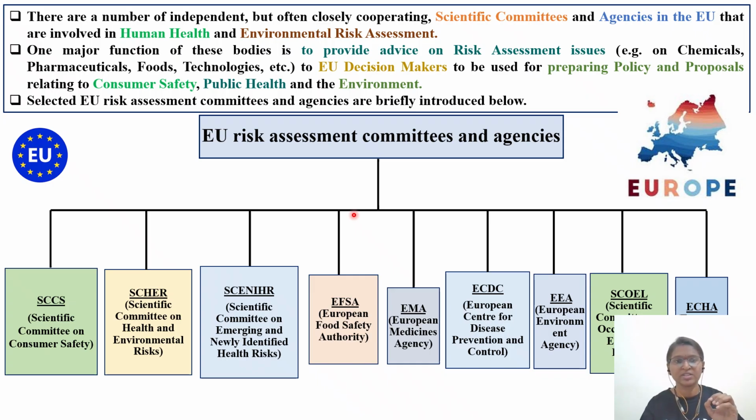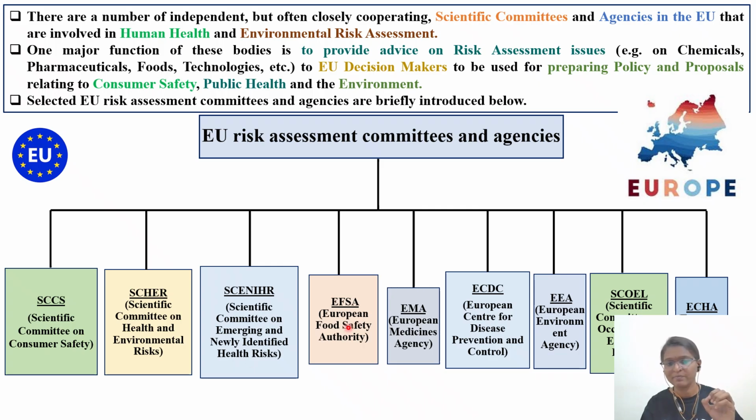In this, you will be seeing that we'll be discussing each and every agency. For example, SCCS is there, which takes care of consumer safety. Then we have SHEER, which takes care of health and environmental risk. Then we have SCENIHR, which will take care of any kind of emerging, newly identified health risk. For example, in the case of COVID, the case of the infection on one of the cruise ships.